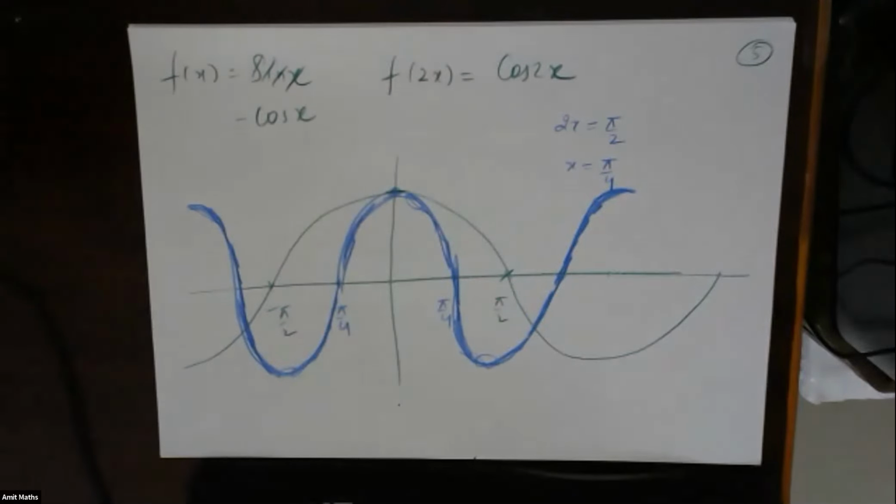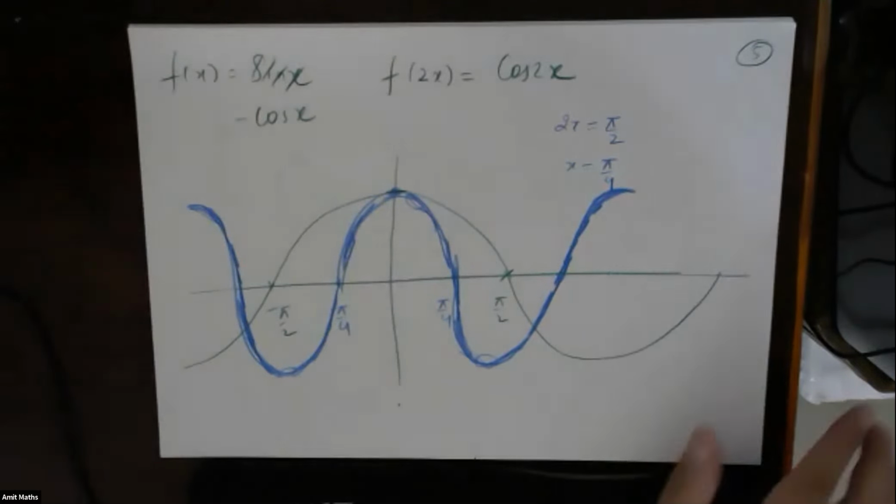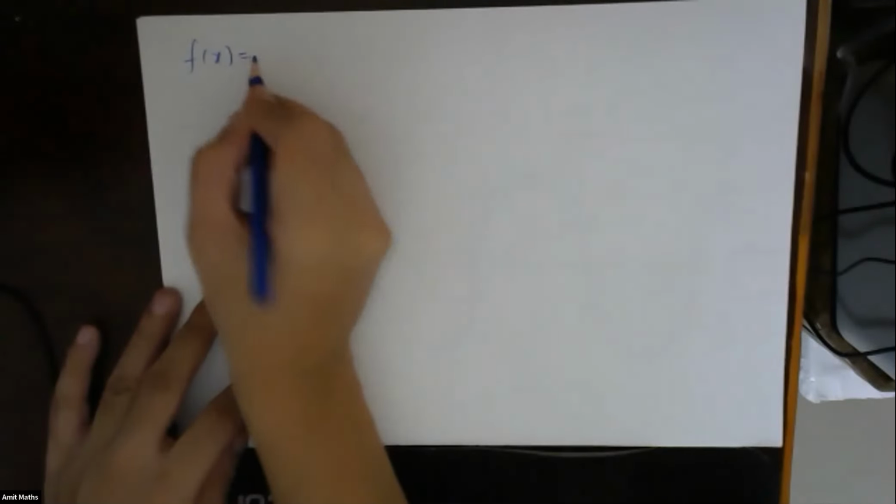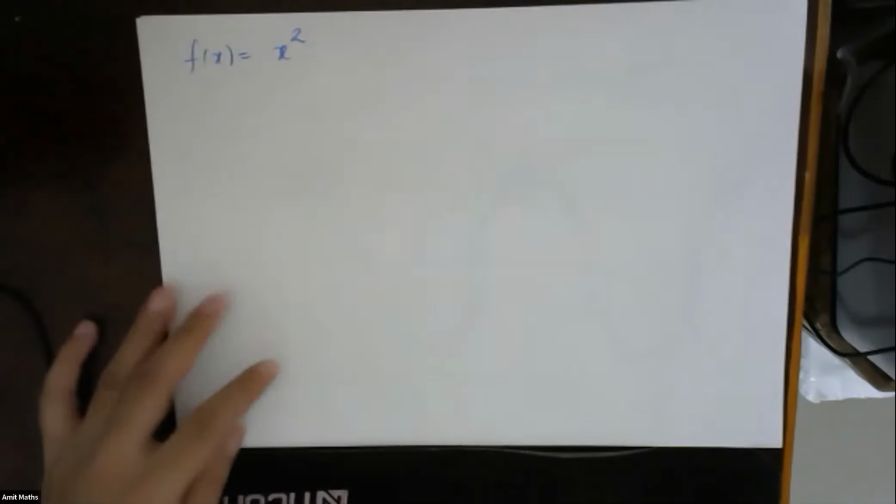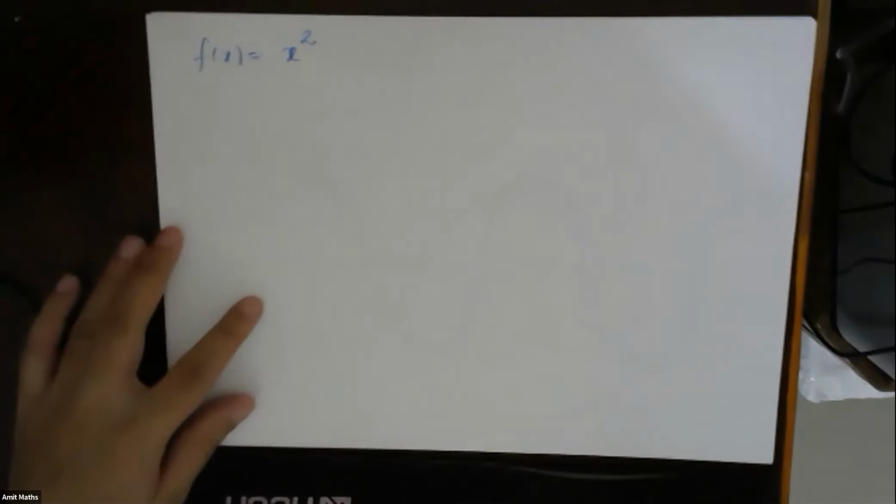Just check everyone. Okay, fine, very good. Now see. This was trigonometric function. Let's see what will happen for some other functions. Suppose we have f of x is equals to x square. What will happen to such functions? What will happen in a stretch or when x is 2x or x is 3x in such functions?